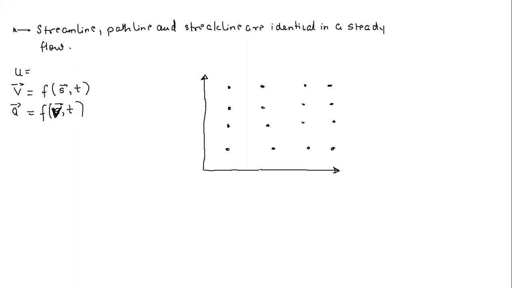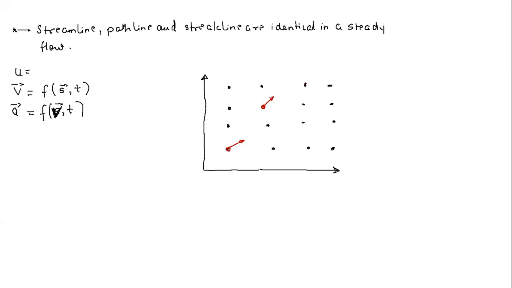So if you remember, I said that a streamline is a curve such that the velocity at any point on the curve is tangent to that particular curve. Okay, so let's say I choose certain points. Let's say I took one point here. I said the direction of velocity vector at this point is this one. And the direction of velocity vector at this point is this one.